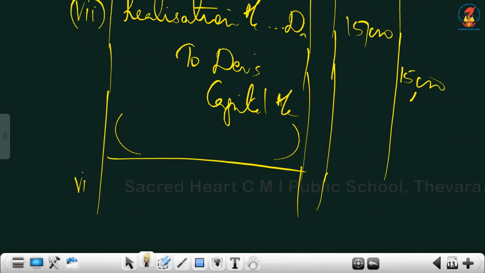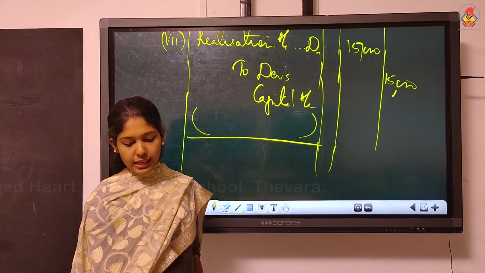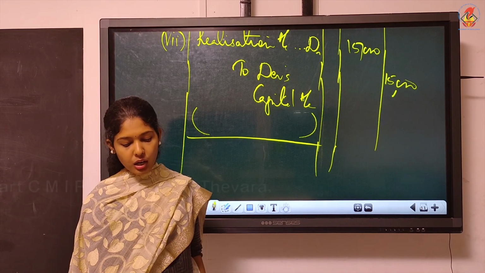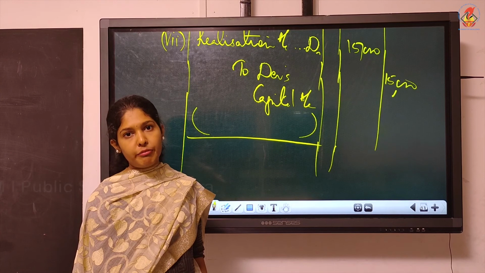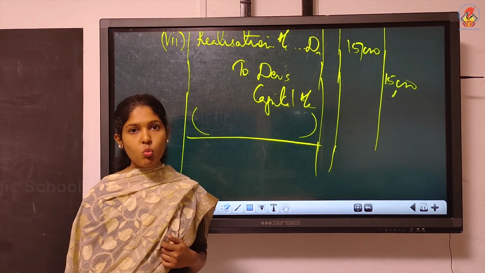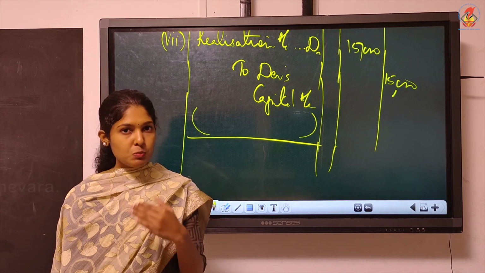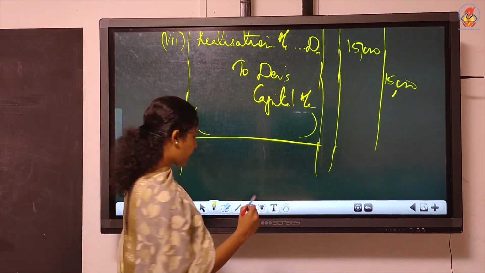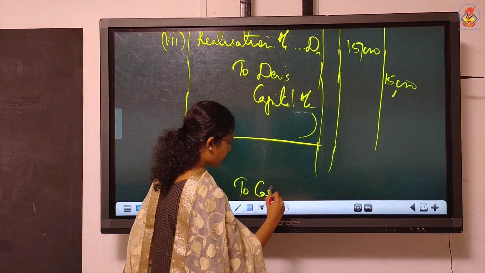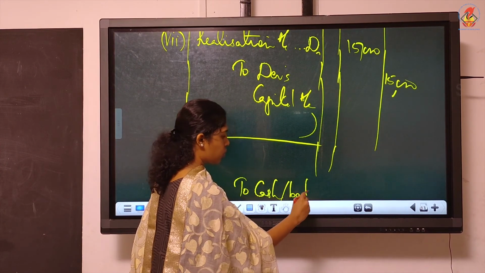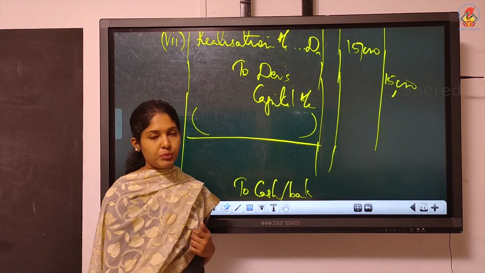Then, not 8th one, we have to continue the same. Realization expenses are paid by the firm. Okay, finally, this was paid by the firm. So, what will be the journal entry if it is paid by the firm? What should we write first? To cash or bank. Now, what should be debited?